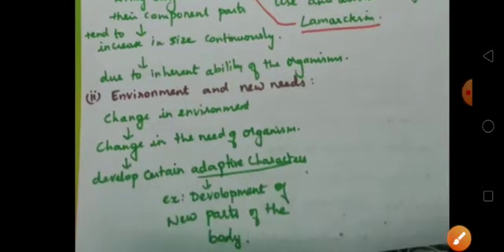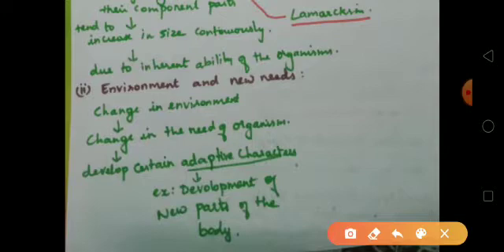Next principle is the environment and new needs. That is, due to the change in the environment, there is a change in the need of the organism too. The organism needs to change itself according to the environment. You know, that is the adaptation process, isn't it?